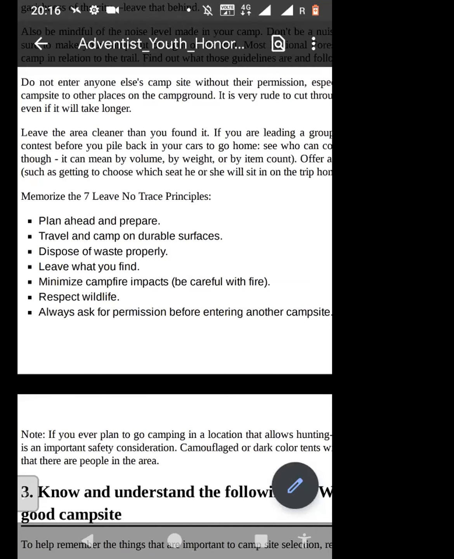Next is leave what you find. Now, this is very difficult for me to do because when we go camping, we'll find a nice rock. Some people find gold when they're going for camping because nobody goes there. Some people find diamonds. Now, if you find a piece of diamond, you will not want to leave it, right?